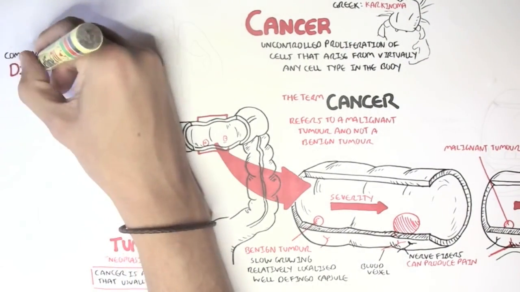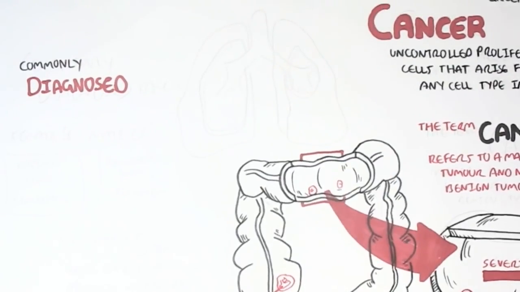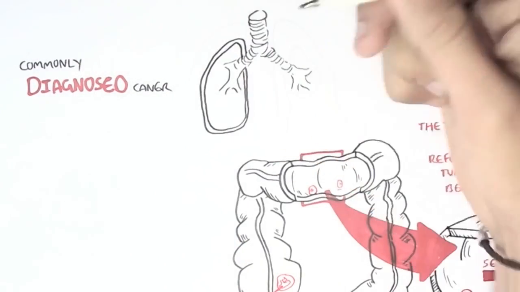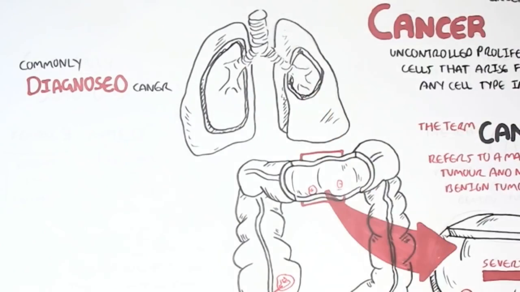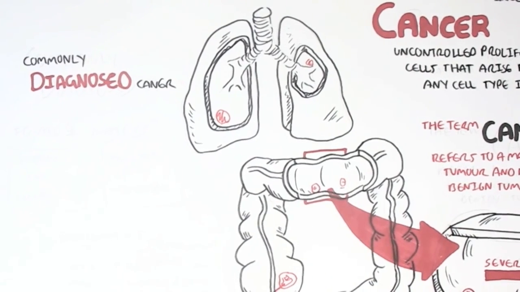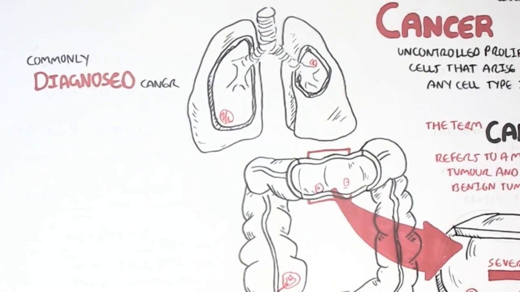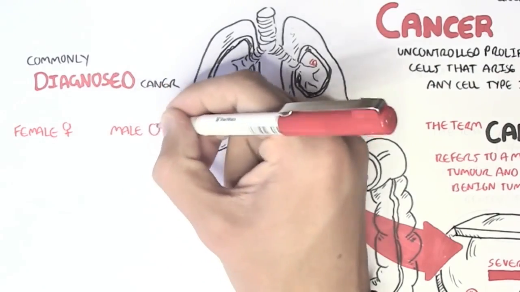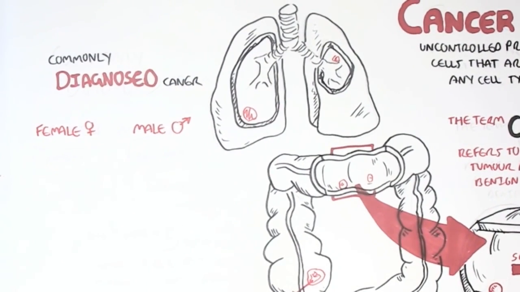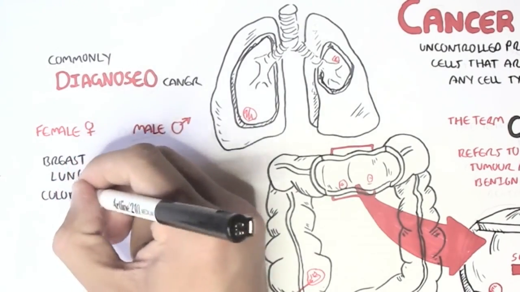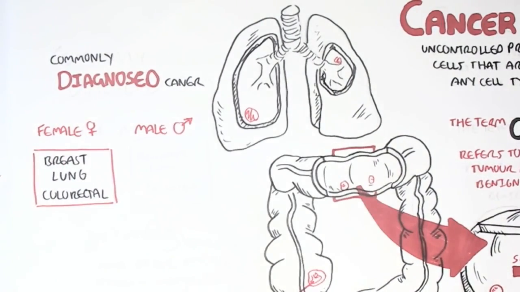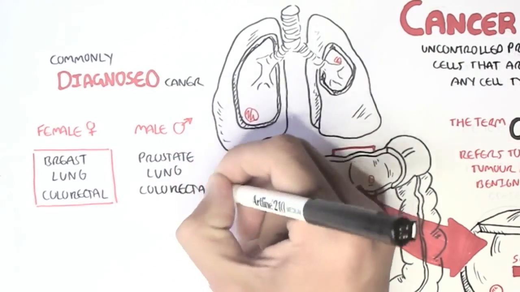So off to a different topic. Let's look at some commonly diagnosed cancers. So here I am drawing a lung, because lung cancers are the second or third most commonly diagnosed cancers in males and females. This is because, one, there are many smokers in the world, and two, when cancer spreads from one area in the body, it usually spreads to the lungs first. So for females, the most commonly diagnosed cancers are breast, lung, and colorectal. Colorectal means anywhere in the colon or rectal area. For men, the most commonly diagnosed cancers are prostate, lung, and colorectal.